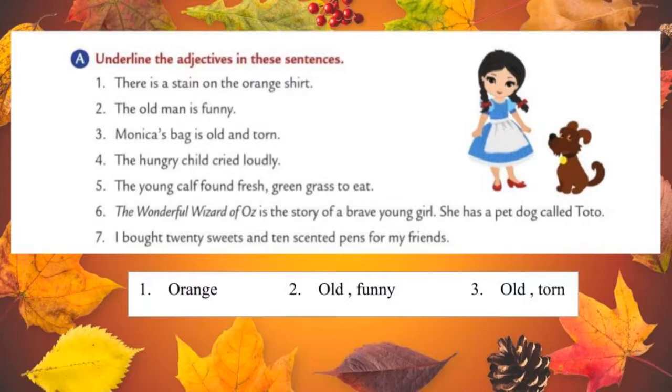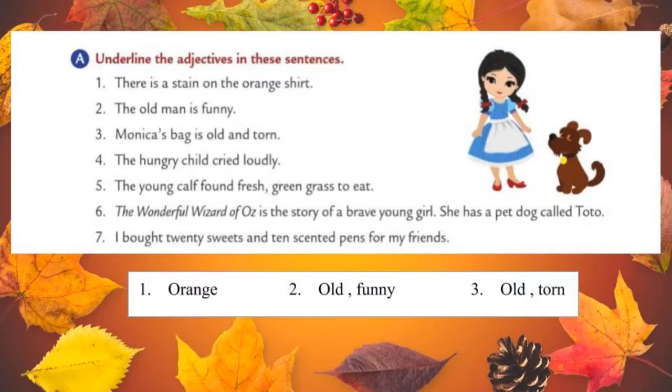Let's move to the third one. Monica's bag is old and torn. So you can say that two nouns are there. One is Monica and another one is bag. But here we are talking about Monica's bag, not Monica. In the third sentence they are giving information about Monica's bag only.